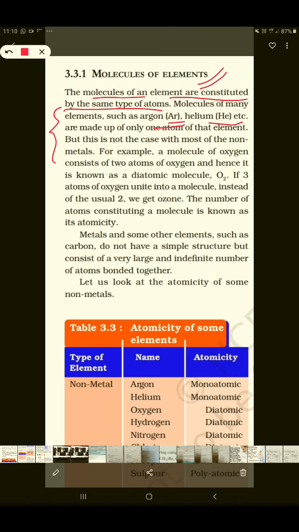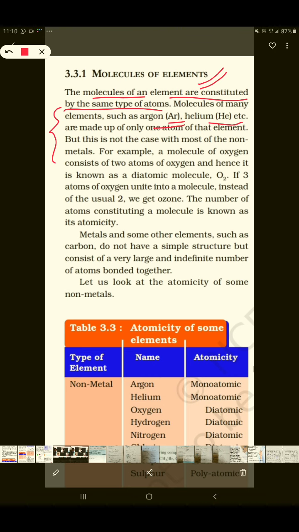Why? Because it has 8 electrons in the outermost shell. So its octet is completed, so it is stable. It doesn't need to combine with any other atom. So only one atom is stable.